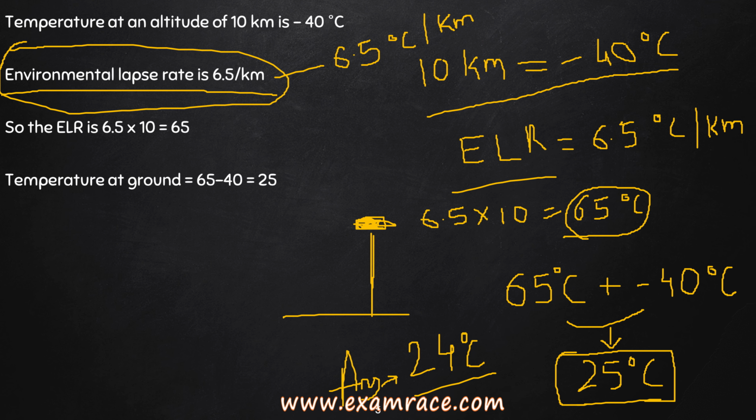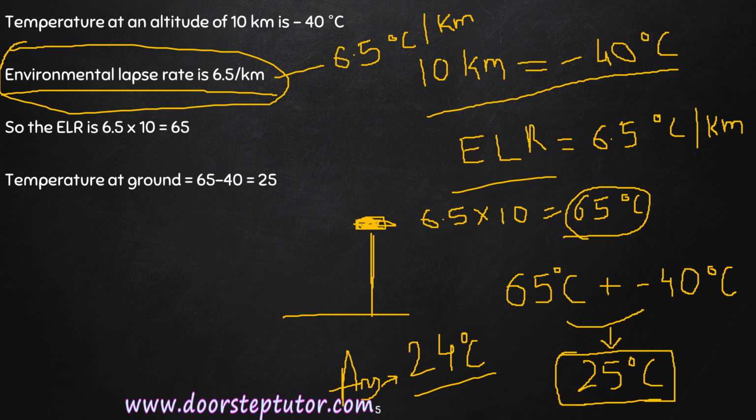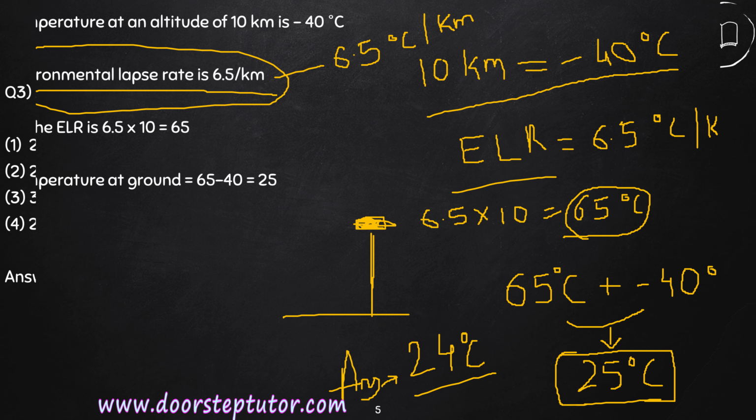And in this question you have to remember one value, that is the value of this ELR, which is 6.5 degrees Celsius per kilometer, and you can easily solve this question. So let's move on to the third type of question,